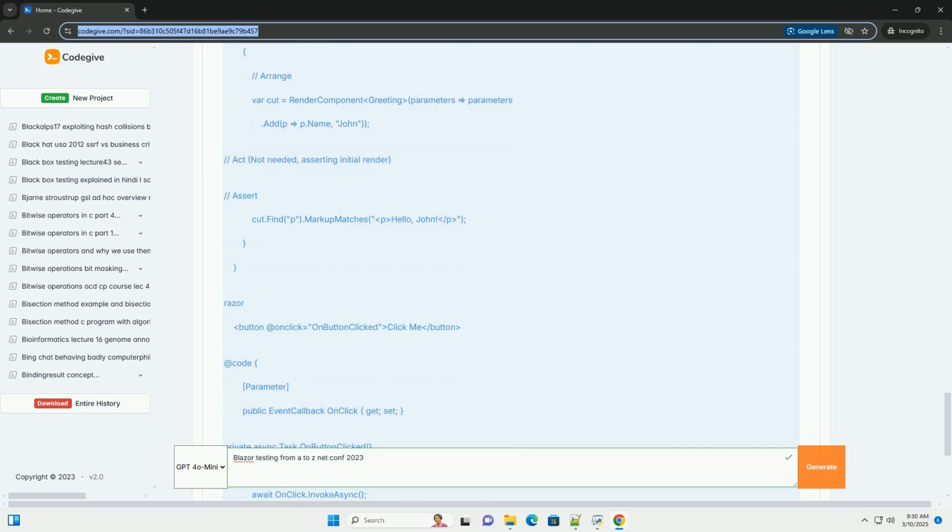Documentation. Tests can serve as executable documentation, demonstrating how your components are intended to be used. Reduced risk. Thorough testing reduces the risk of introducing bugs that could negatively impact your users or your business. Enables TDD. Testing is the cornerstone of test-driven development, TDD.